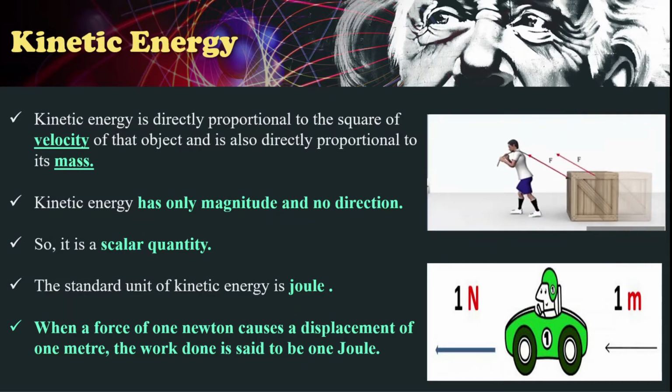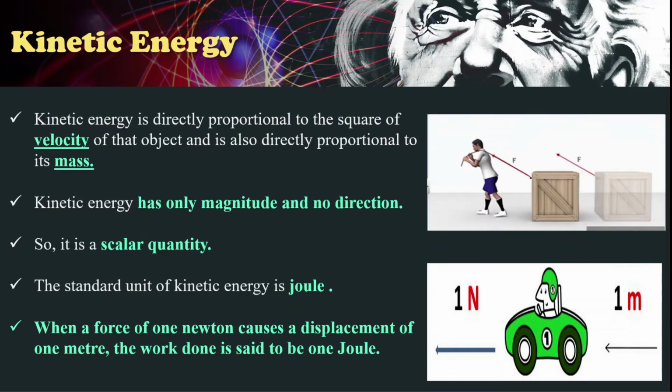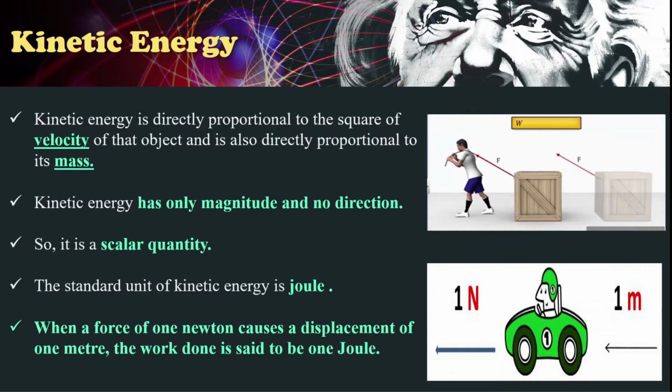When a force of 1 Newton causes a displacement of 1 meter, then the work done is said to be 1 joule.